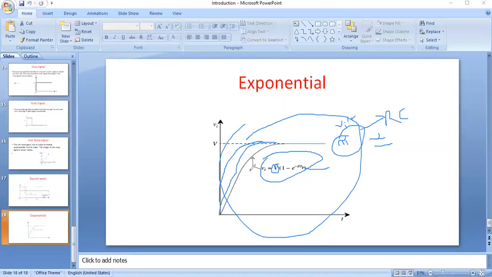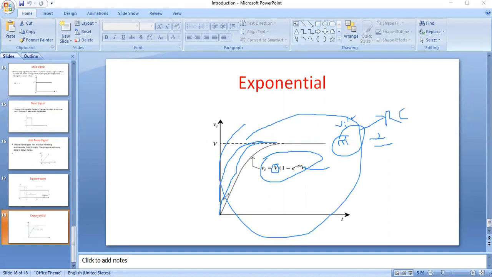Every time the time constant decreases, the signal reaches its maximum value in less time.